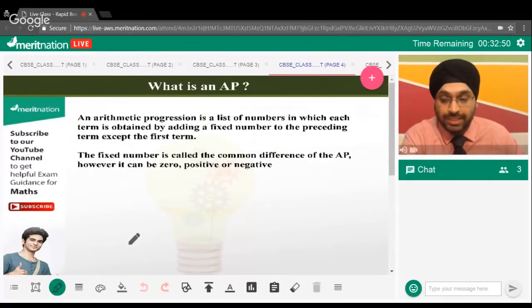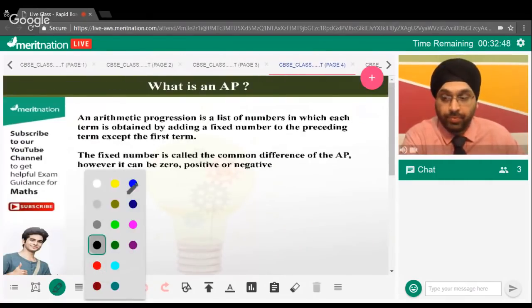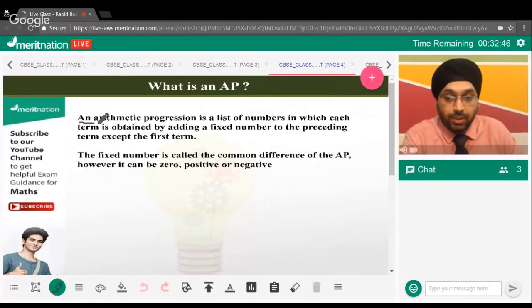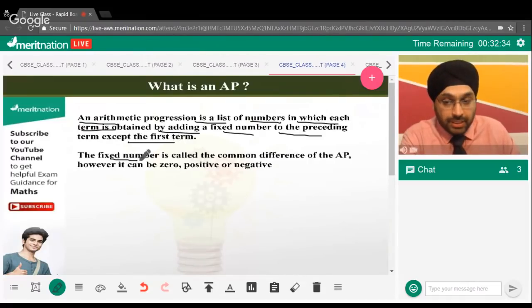Now let's discuss what the meaning of an AP is. An arithmetic progression is a list of numbers in which each term is obtained by adding a fixed number to the preceding term, except the first term. The fixed number is called the common difference of an AP. However, it can be 0, positive, or negative.